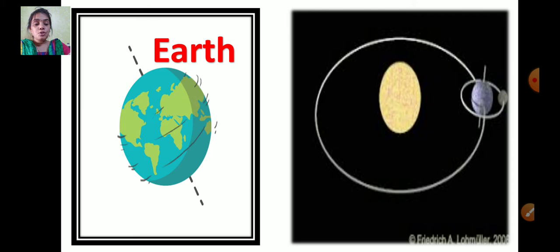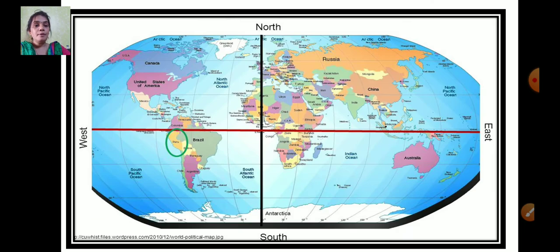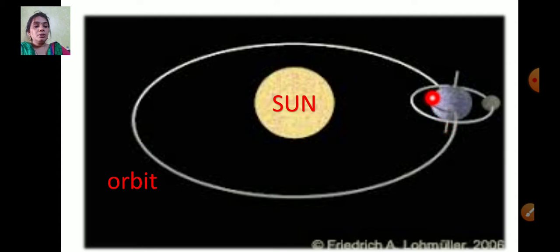And what is revolution? The Earth moves around the Sun in a fixed path called an orbit. So the Earth moves around the Sun, and this line is called the orbit. This movement of the Earth is called the revolution.